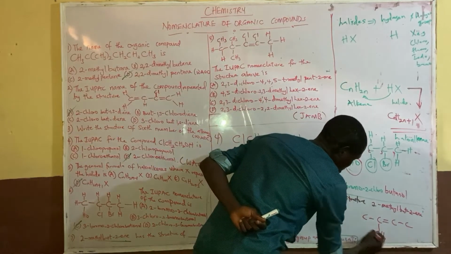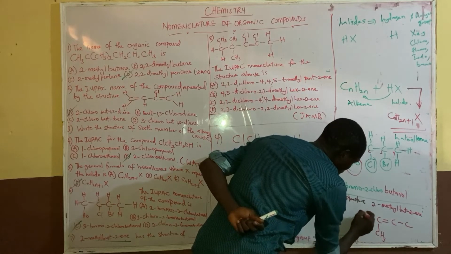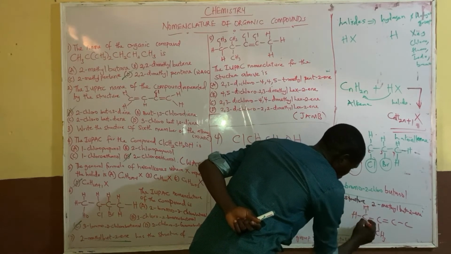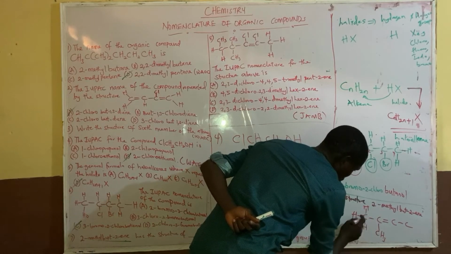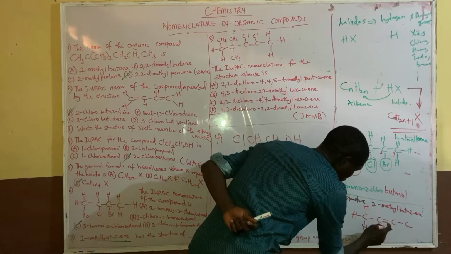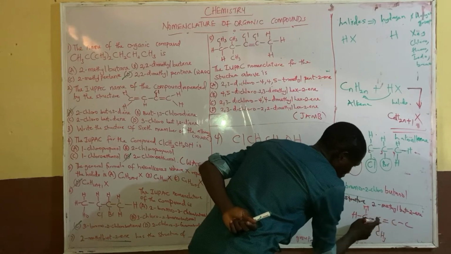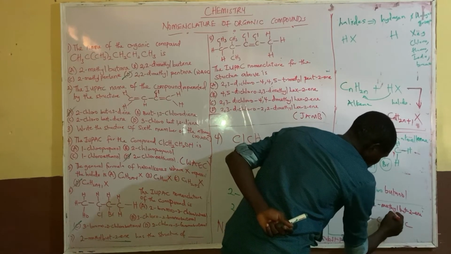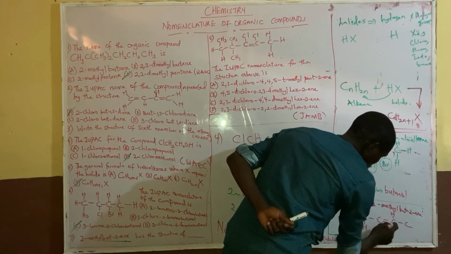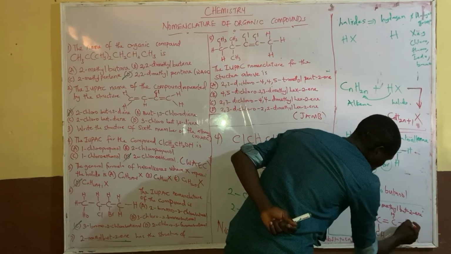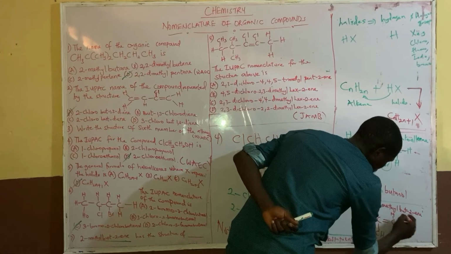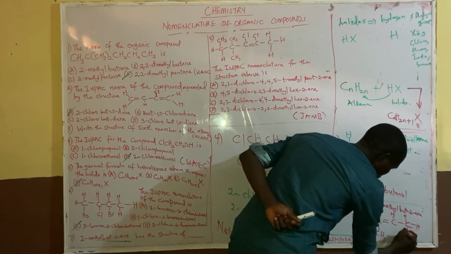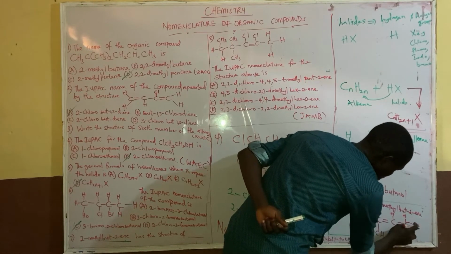Complete this with H, H, H, 1, 2, 3, 4. This one is already complete, 1, 2, 3, 4. For this one just put 1 H to make it complete. Then you put H, H, H. So that's that about that.